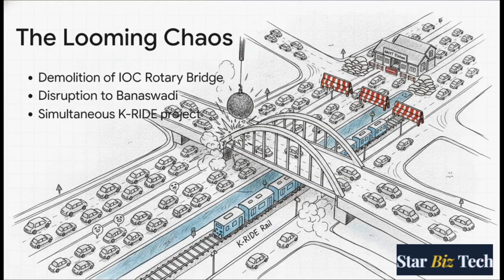The city plans to demolish and reconstruct the IOC Rotary Bridge, and this isn't just a minor road closure. It threatens to completely disrupt major arteries connecting Marusi Savanagar, Banasawadi, and Kamanahali. It threatens crucial access to the SMVT railway terminal, which handles thousands of passengers every day. And, to make matters even worse, there is a simultaneous KRIDE rail project being constructed right underneath it. It's a recipe for total gridlock.